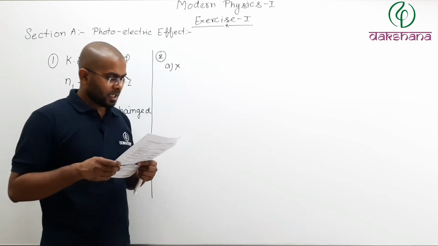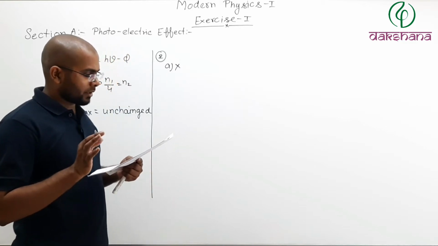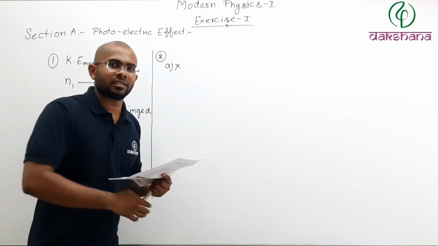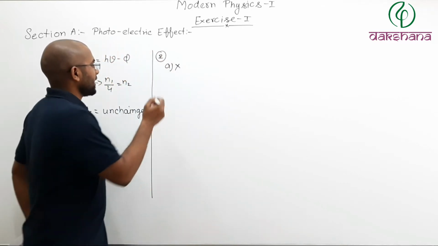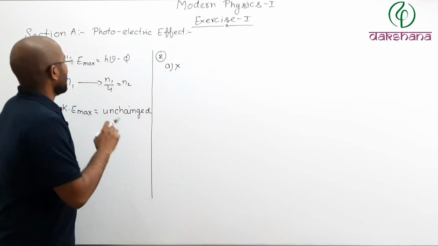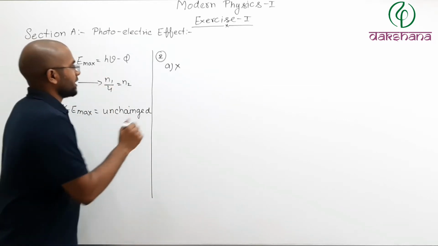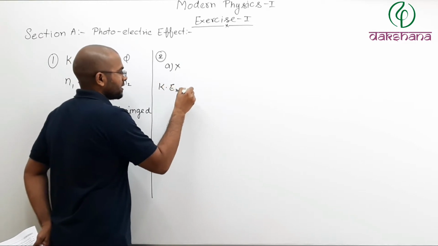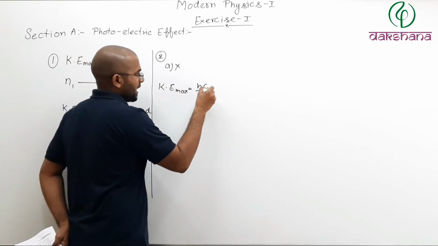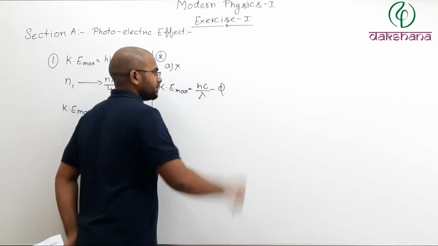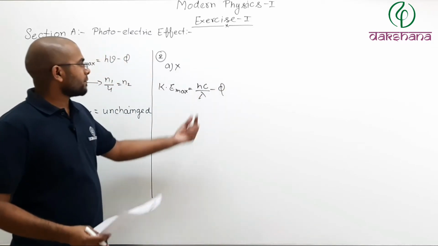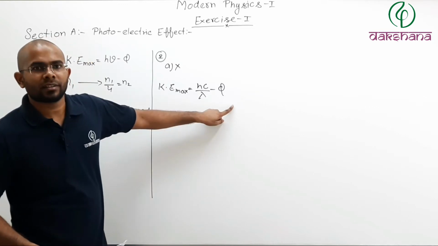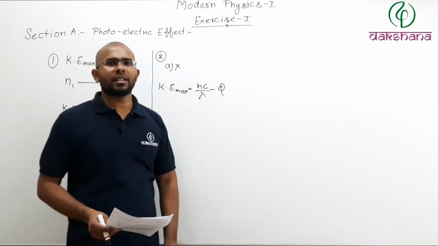What is the second option? The kinetic energy of photoelectrons is more for light of longer wavelength. Now what is kinetic energy maximum here? Kinetic energy maximum is h nu minus phi, or you can also write it as kinetic energy max equal hc by lambda minus phi. So if the wavelength is longer, so it is in denominator, then kinetic energy will be less, right?